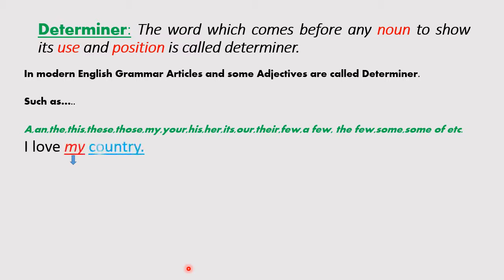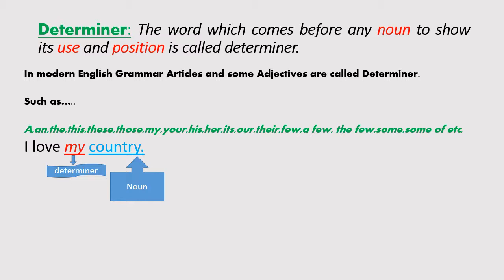Now see the example. Notice that I wrote a sentence where you can see a determiner. My is the determiner. When there is a word after the determiner, that word will be the noun in the sentence. That means country in this sentence is a noun because we got one word after the determiner.